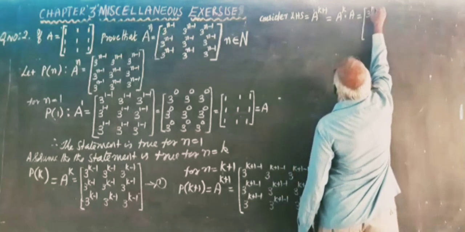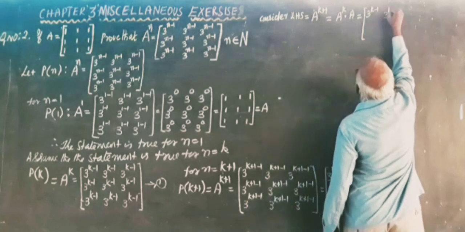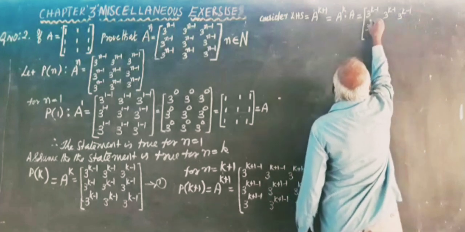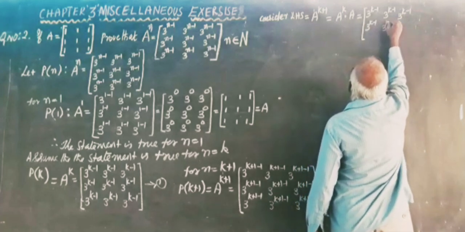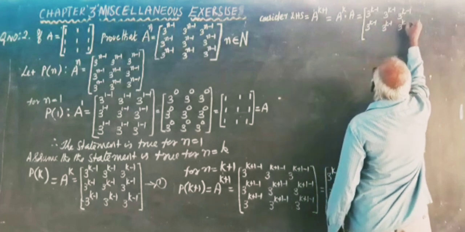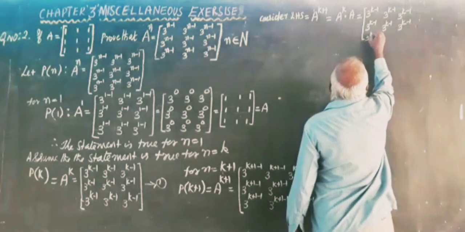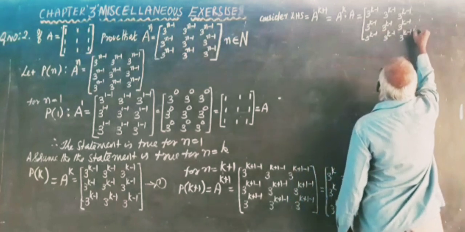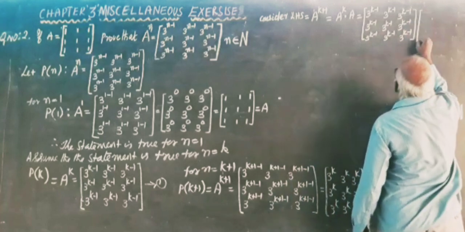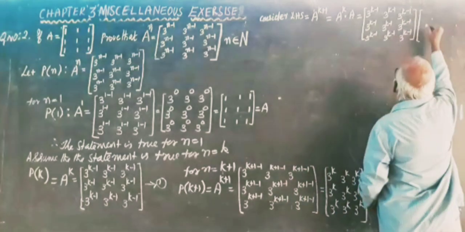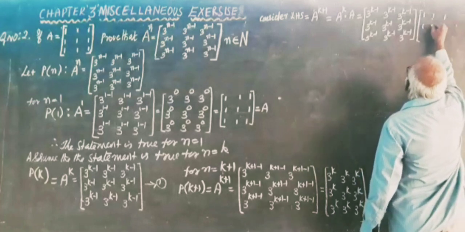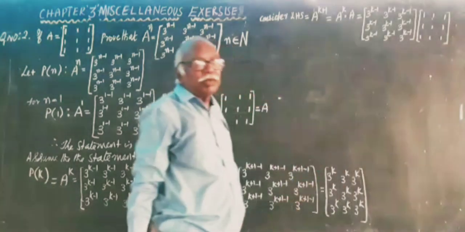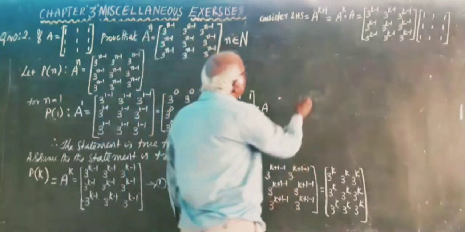the 3 by 3 matrix with every entry 3 power k minus 1, into A. A is the given matrix with all entries 1. Then you have to multiply. Both are 3 by 3 matrices, both are square matrices, so we can multiply. It is equal to